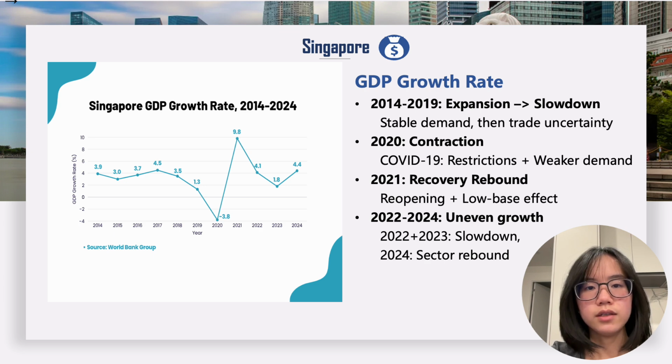Then, in 2021, GDP rebounded strongly to 9.8%. As Singapore started to reopen, businesses could operate again. But we should read this number carefully, because 2020 was a very weak year. The 2021 rebound looked extra large. After that, growth became uneven. It slowed in 2022 and 2023, then improved in 2024, supported by sectors such as manufacturing, finance, and wholesale trade. Overall, Singapore's economy was resilient, but it still depended heavily on external demand and key sectors.